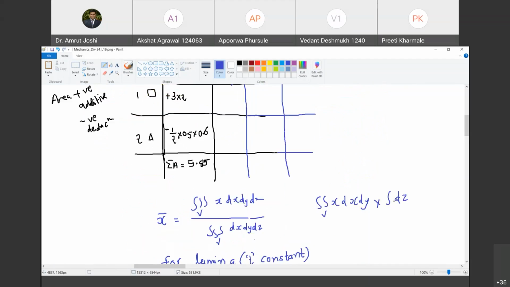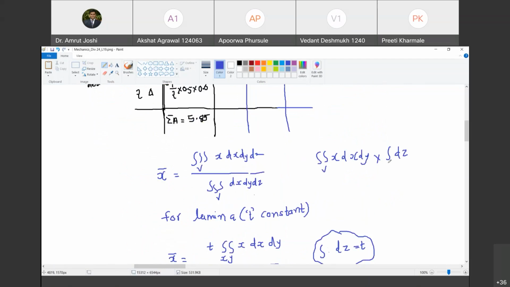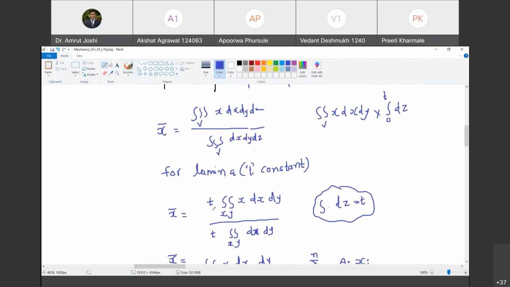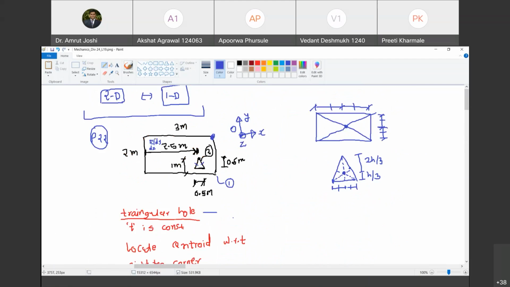So this integration dz must become t. Do you agree with me? Yes, sir. Its limits are from 0 to t, so it is integration 0 to t dz. It is nothing but z in the limit 0 to t, so it turns out to be t. Do you agree with me? Yes, sir. And this dx dy then becomes this shaded area. Are you with me? Yes, sir.